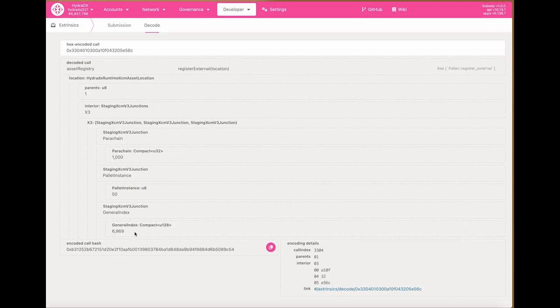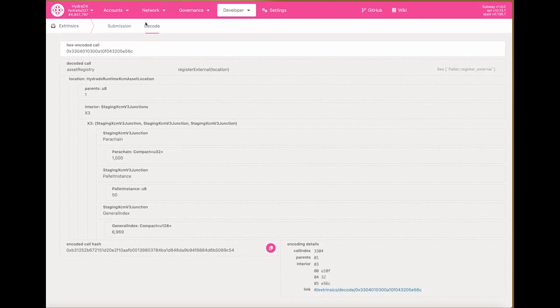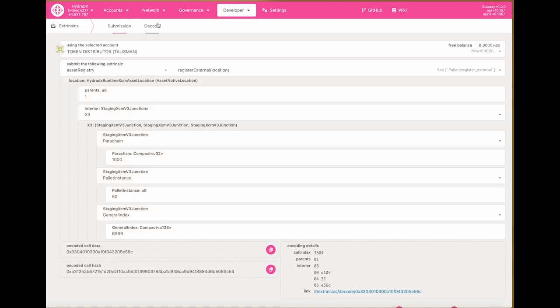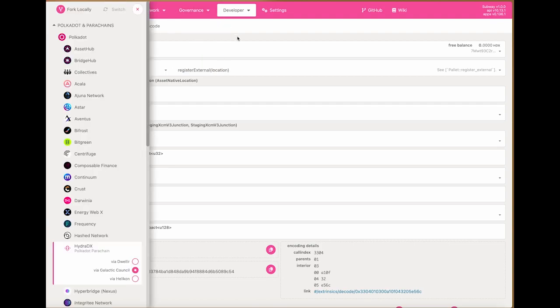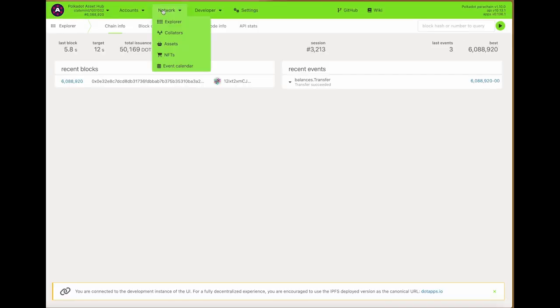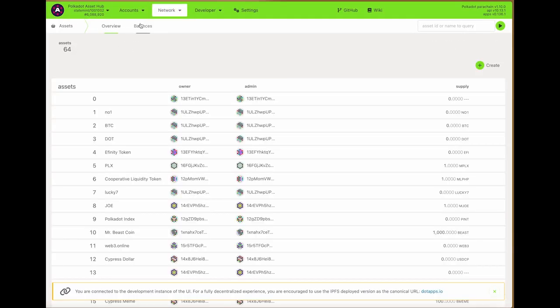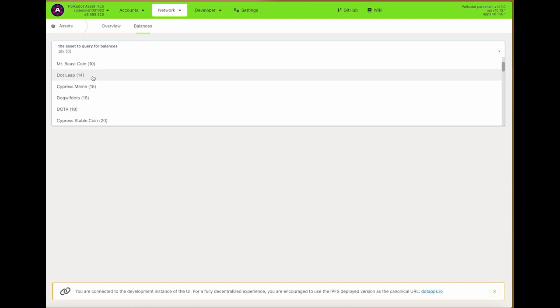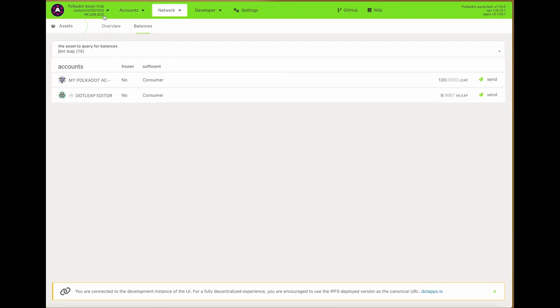You cannot change this, Limo, once you decode it, so I have to do it. Oh, you can if you switch back to submission. Okay, this is okay. So you can change it by switching back to submission from decode, but still 6969. So I have to switch back, or I can maybe open it in another tab. That's fine. I have to switch back to the AssetHub and check the asset number of the .leap token, because I do not remember it. So it is 14, number 14.